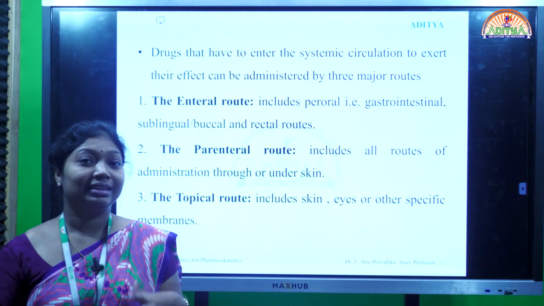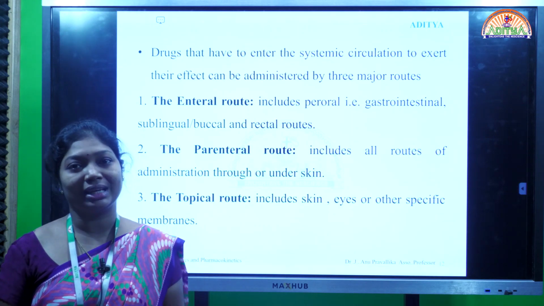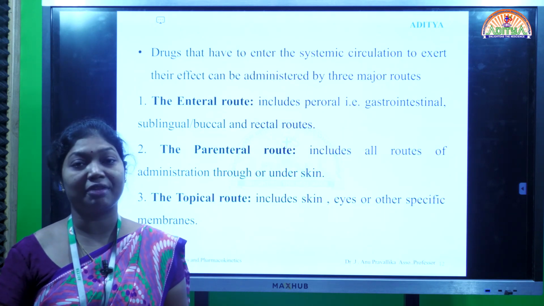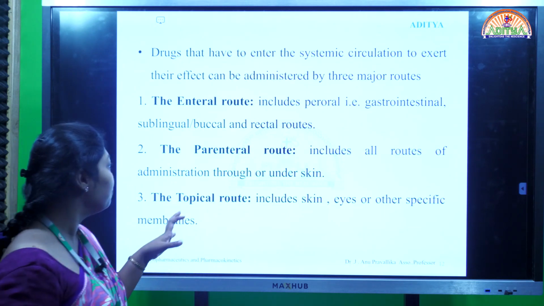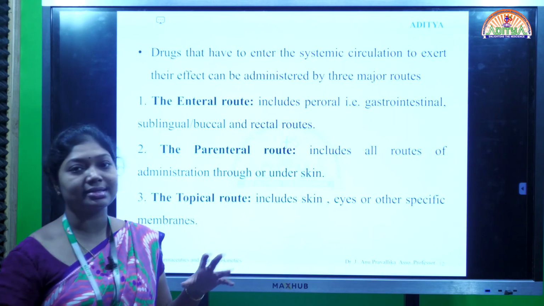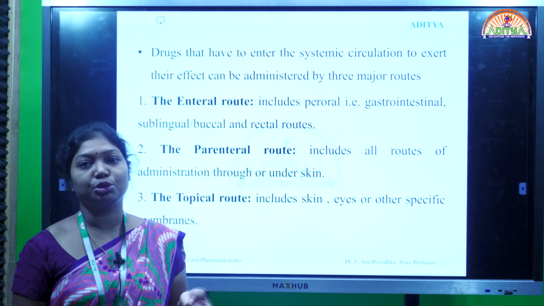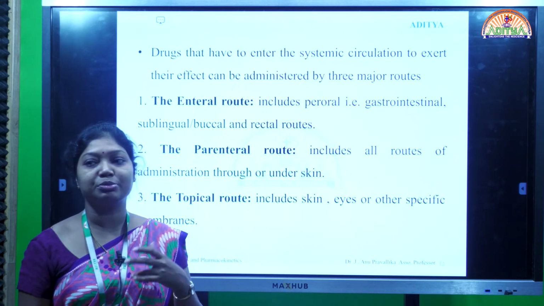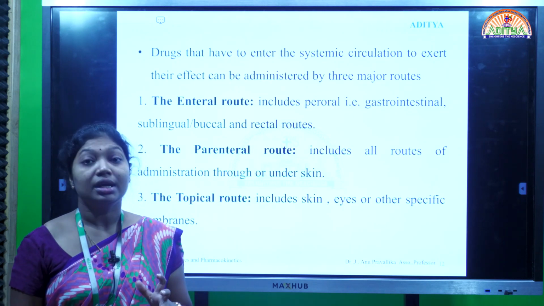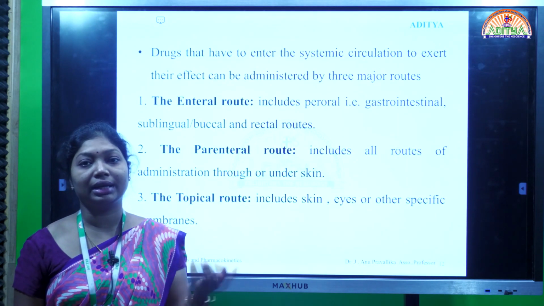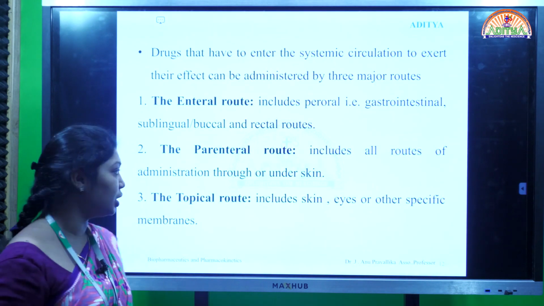That's why the rate of absorption is very rapid, producing the pharmacological effect within 10 to 15 minutes. Coming to the other routes like extravascular routes, that is the subcutaneous or intramuscular route, here the absorption process is necessary for the drug to reach the systemic circulation.